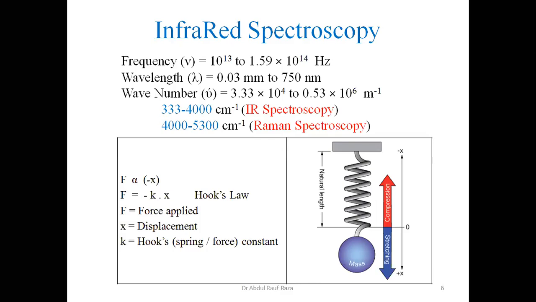So the transition violates the selection rule, V plus minus 1. If it is violated, let's say we have V plus minus 2 or V plus minus 3, in all such cases it definitely needs more energy. When it has more energy, it falls into greater than 4000 to 5300. This is called overtones. I remember we explained this in much detail earlier.